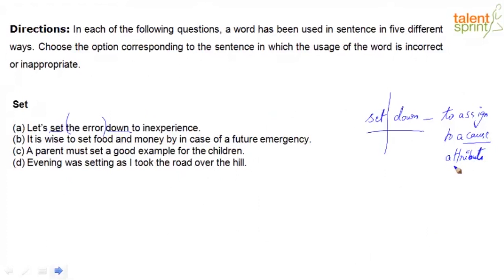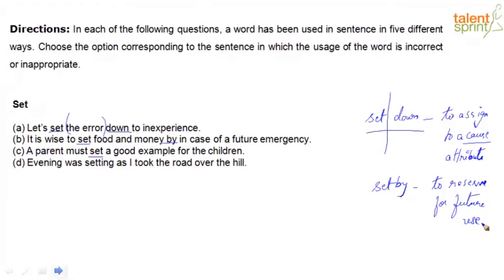Option B, it is wise to set food and money by in case of a future emergency. So here again, there's another phrasal verb for you, set by. Set what by? Food and money. So what does set by mean? To reserve for future use, right? That's what the context is saying also. It is wise to reserve food and money in case of a future emergency.